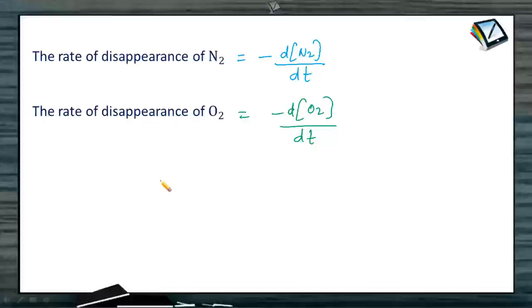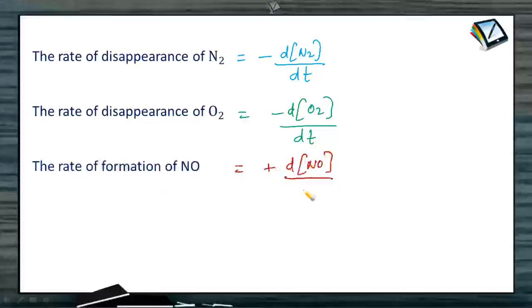Then how will we write the expression for the rate of formation of nitric oxide? That is equal to plus dNO by dt, isn't it? As nitric oxide is a product, we need to keep the positive sign in front of the expression. So this is how we express the rate of each and every term separately.